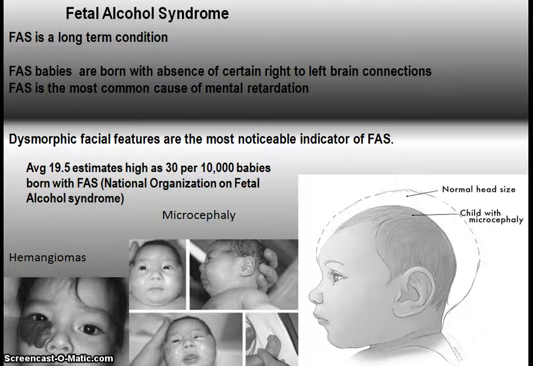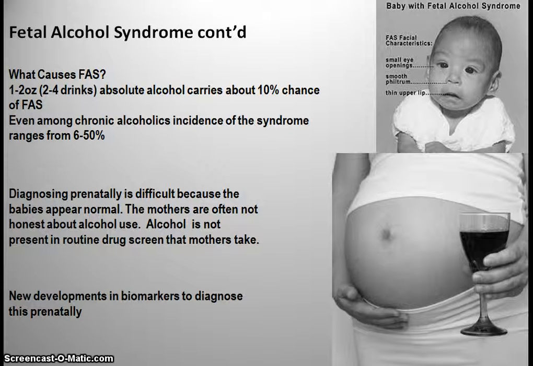The most noticeable indicator of this condition would be the dysmorphic facial features, so you can see that on the next slide. Here you see microcephaly, a small head, and then the normal size head of a child, and hemangiomas are also a result of fetal alcohol syndrome, and these are benign tumors on a child. Here you see the small eye openings, smooth philtrum, thin upper lip, which are common facial features that are affected because of alcohol.